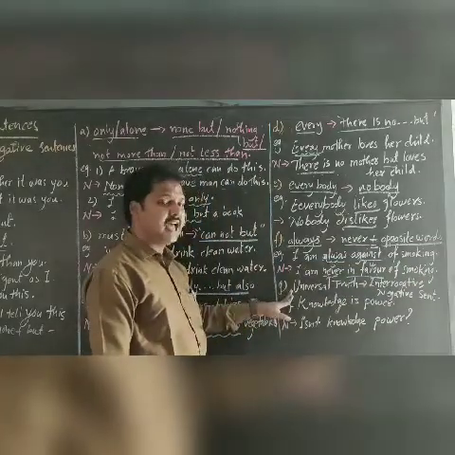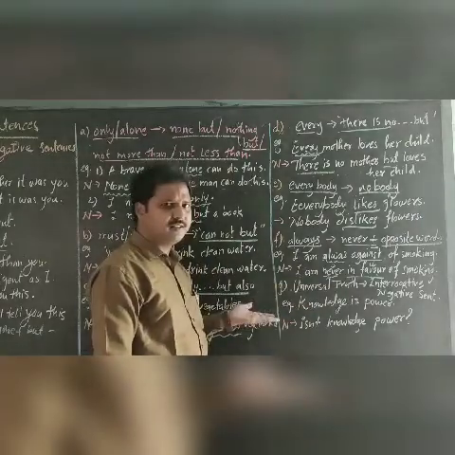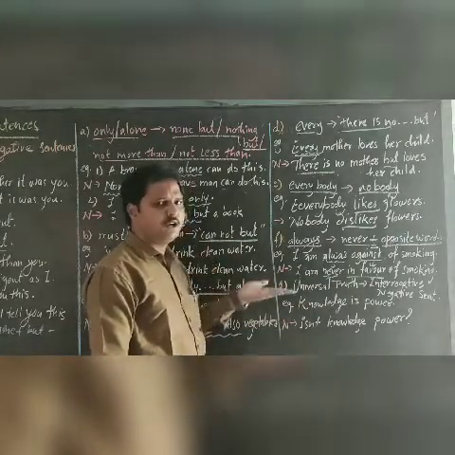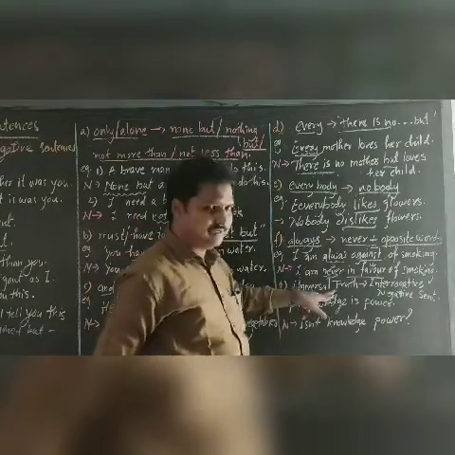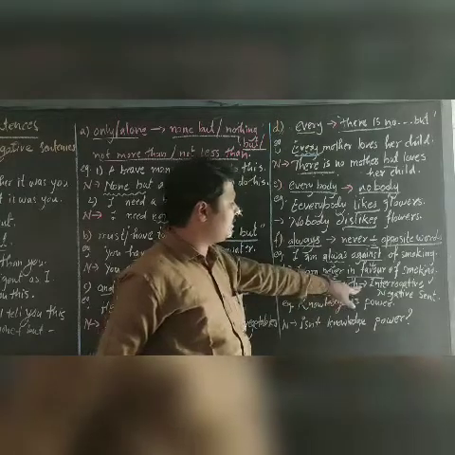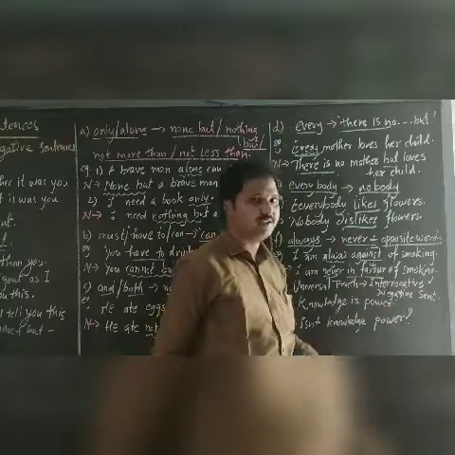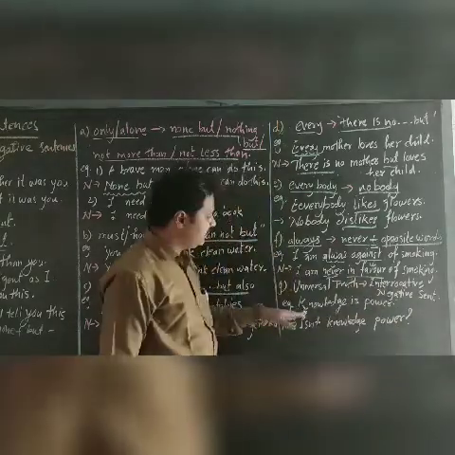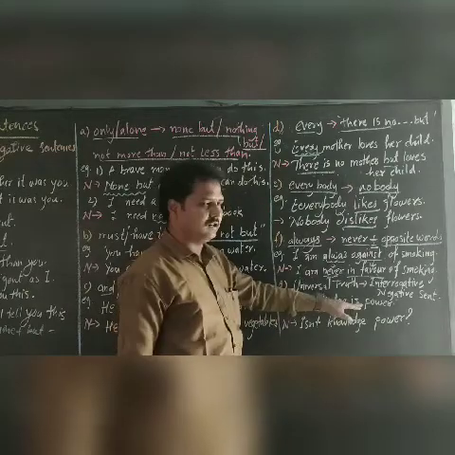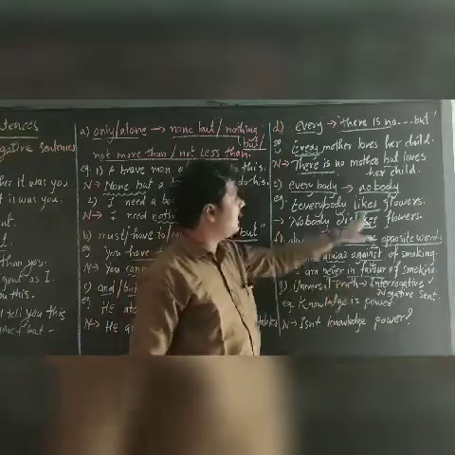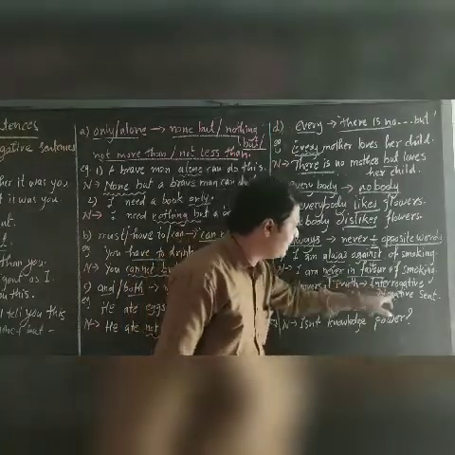If the sentence has a universal truth, universal truth sentences are ones that we will see in active passive voice. If there will be a universal truth sentence, then for transformation here we have to use an interrogative negative sentence. How? Let us see. Knowledge is power. The universal truth word is there. Therefore, as per the rule of English grammar, make it an interrogative negative sentence.